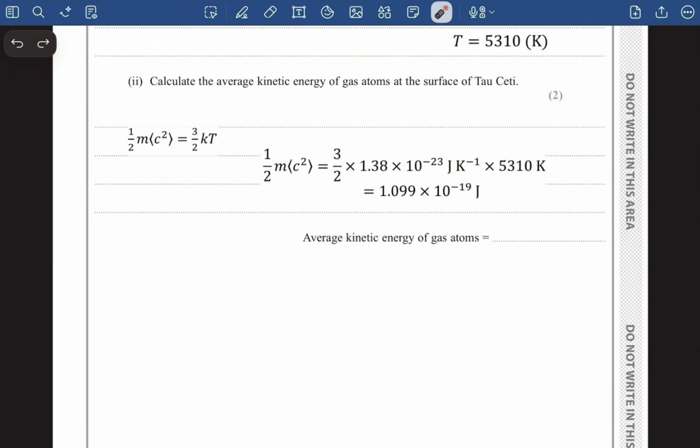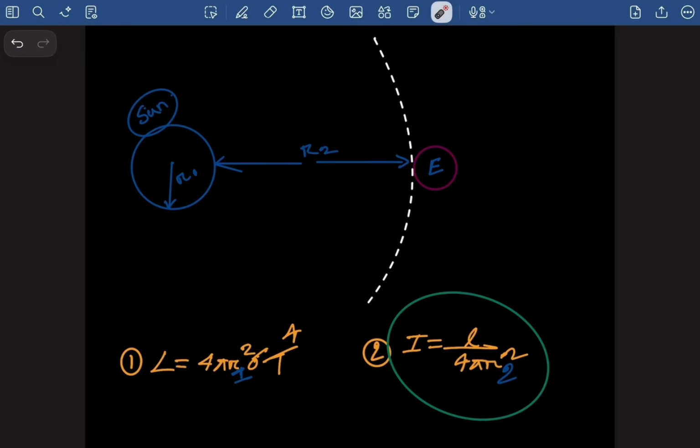So that's it. Now guys, this is a very important concept which I always teach my students during the class. That is, let's say light from the sun is incident on the earth. So the sun has its own radius. And the light that is incident on the earth from the sun also has this distance. This is the distance that the light travels to be incident on the earth.